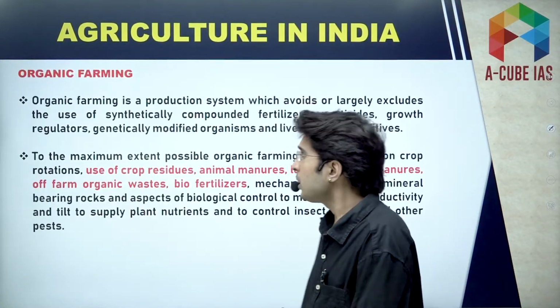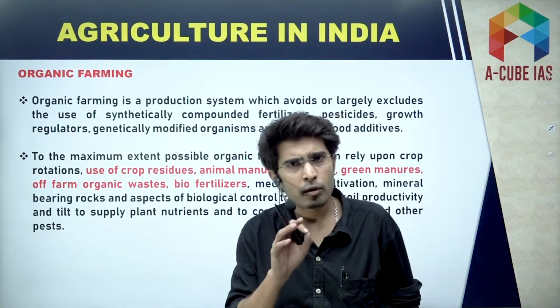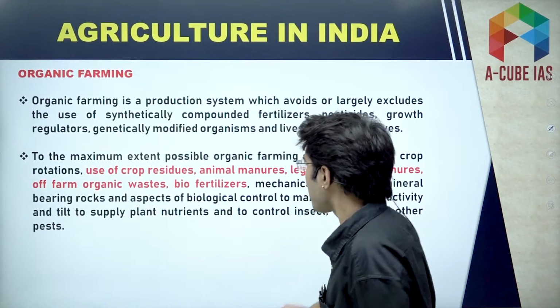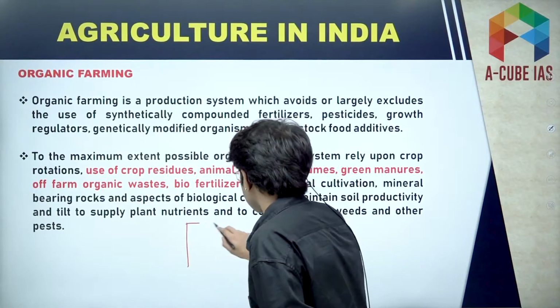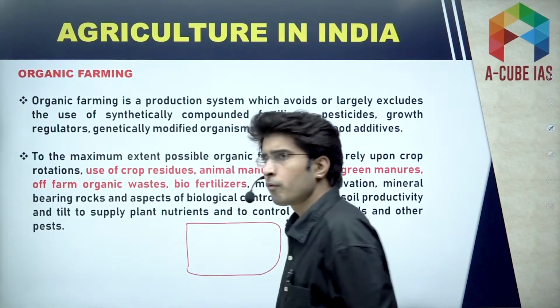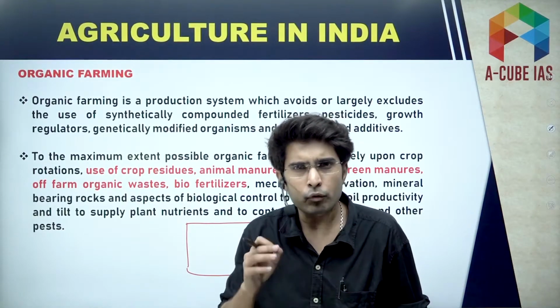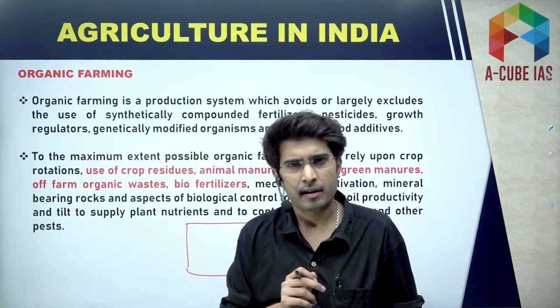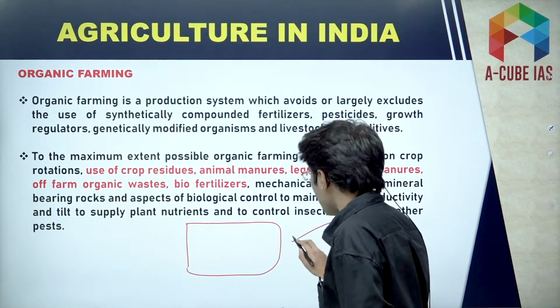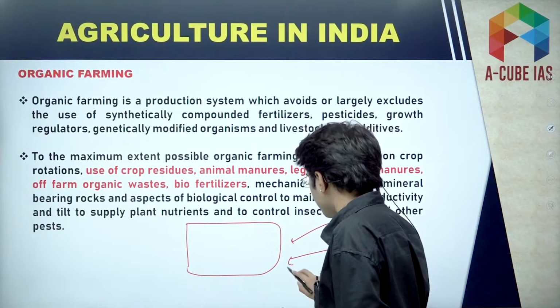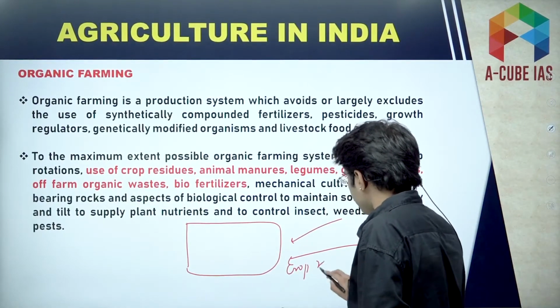Now we'll focus on organic farming. Now, what is this organic farming? Under organic farming, we do not use synthetic fertilizers, we do not use pesticides. We merely use animal manures, crop residues.